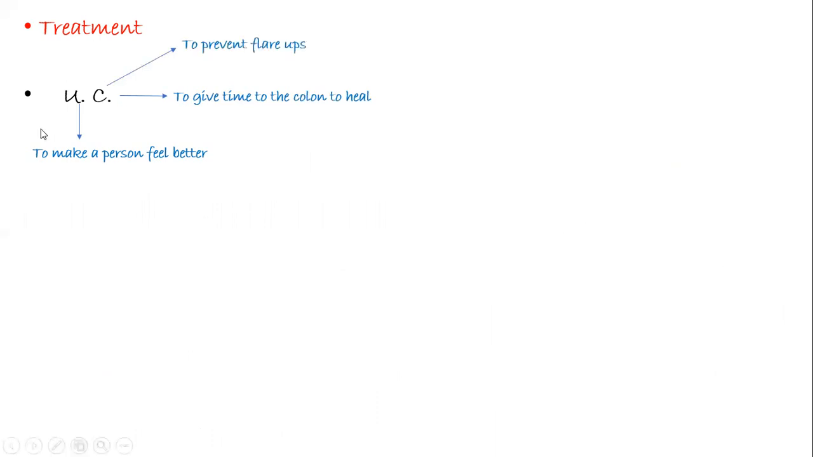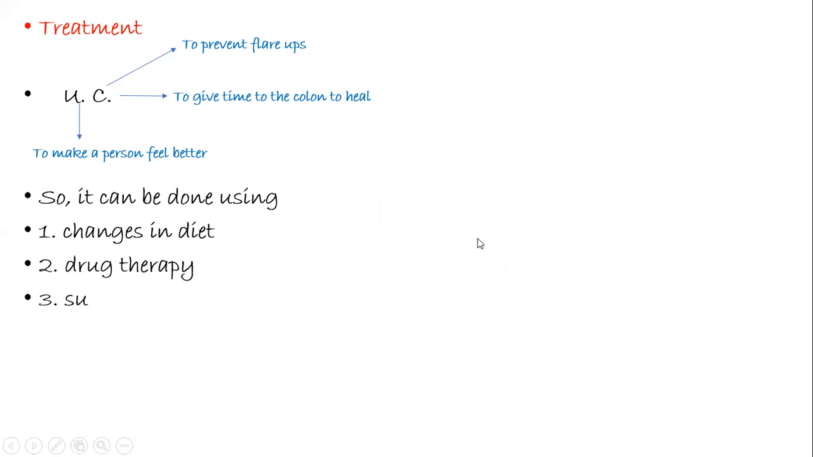The treatment of ulcerative colitis has to make a person feel better, to give time for the colon for healing, and to prevent the flare-ups. So the treatment has to be aimed at these three particular points. It can be done using changes in the diet, drug therapy, and surgery.